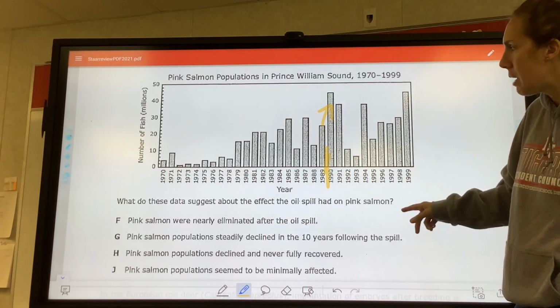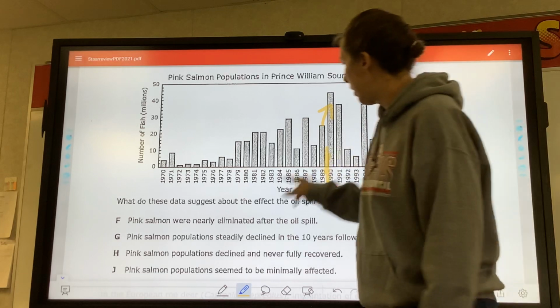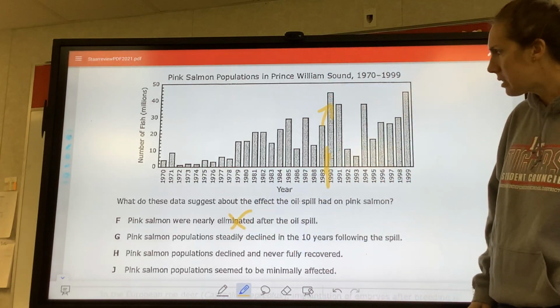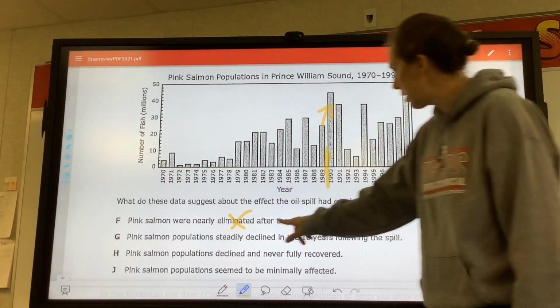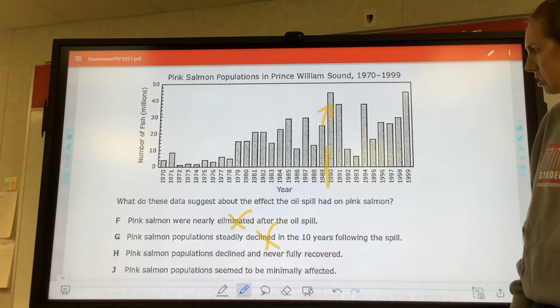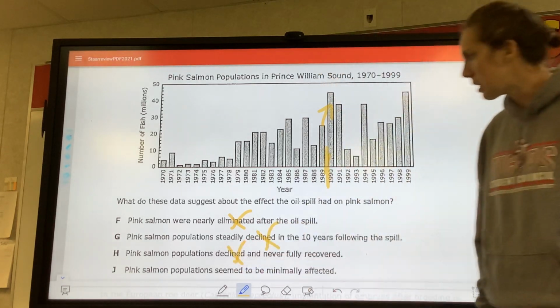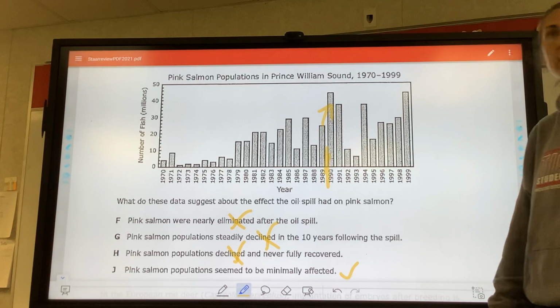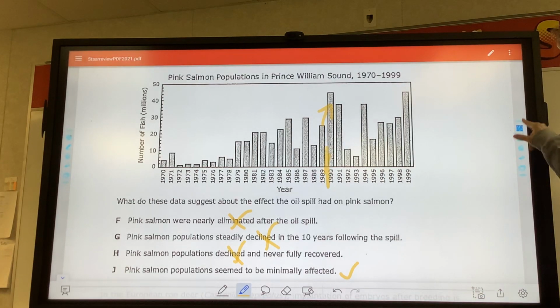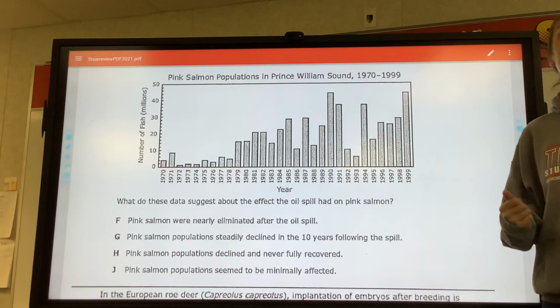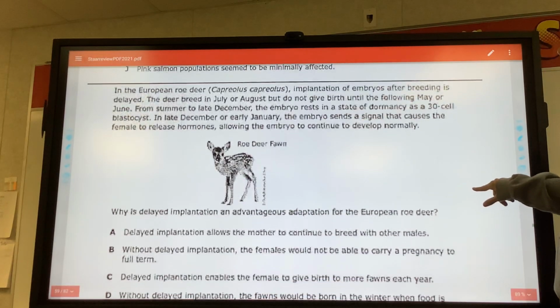Pink salmon were nearly eliminated? No, they actually thrived. Pink salmon populations steadily declined? Nope. Pink salmon populations declined and never fully recovered? No. Pink salmon populations seem to be minimally affected, yes. And that, guys, all you have to do is look at the picture. That's such an easy question. I hope they give you all more of these.